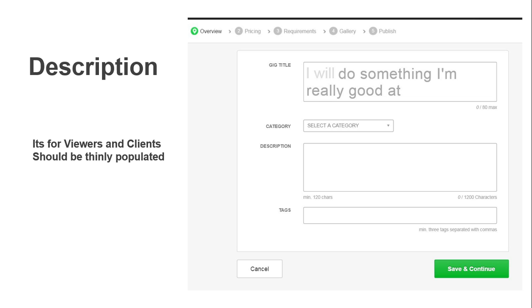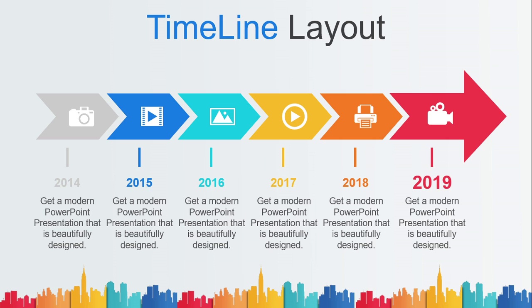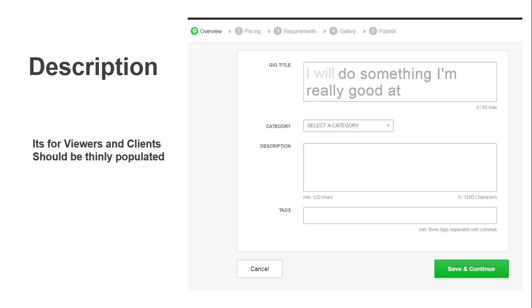And then the next thing will be the description. The description is for users, so don't try to stuff in too many keywords there. Keep it simple, as if you are talking with the person who is sitting in front of you. Just do it like this. So this is how you create a basic profile on Fiverr. These are the things you need to take care of.